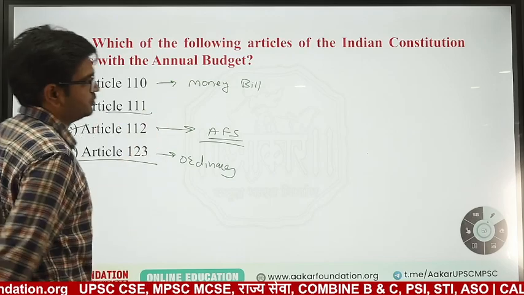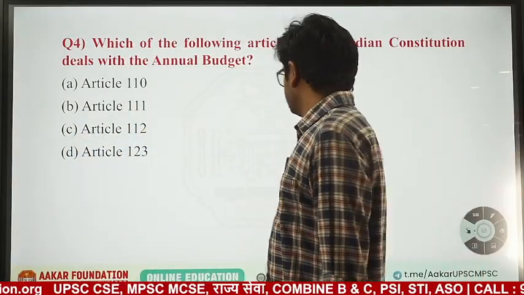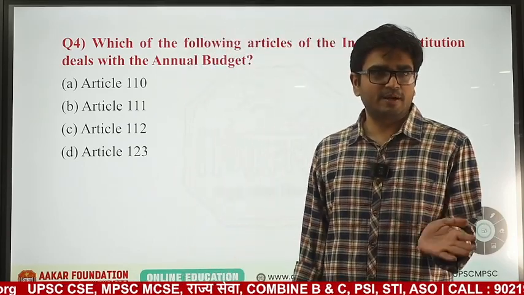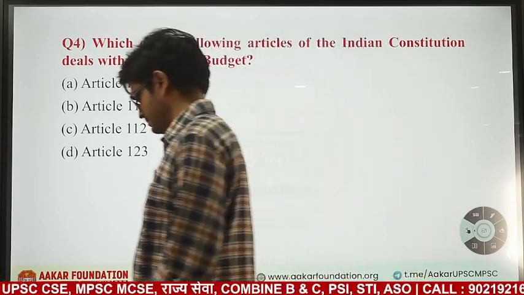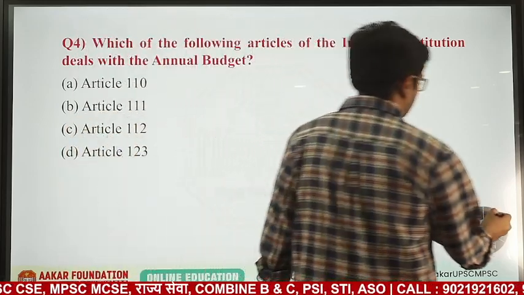111, I need to check. Oh yeah, 111 is the article which deals with when a bill passed by both the houses reaches the President. Now what will the President do? Suspensive veto is mentioned in Article 111.